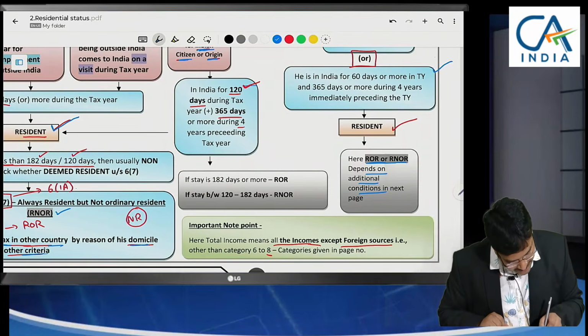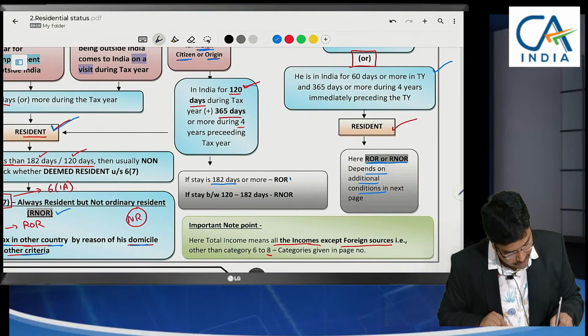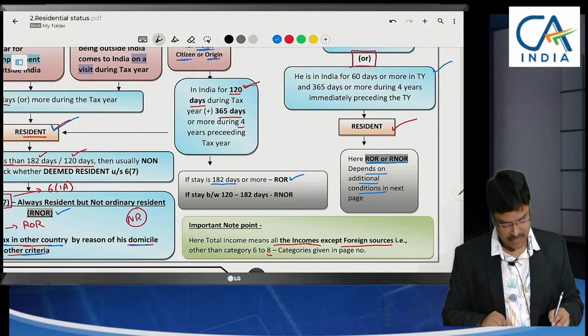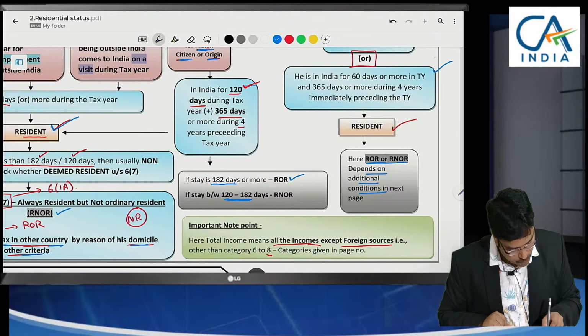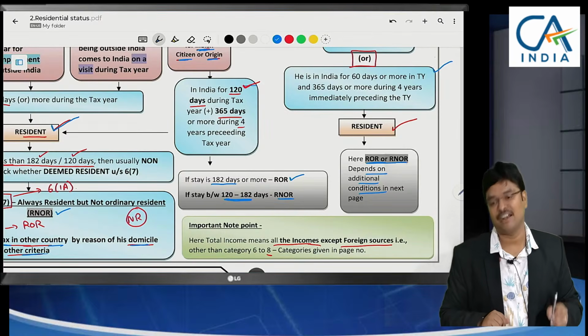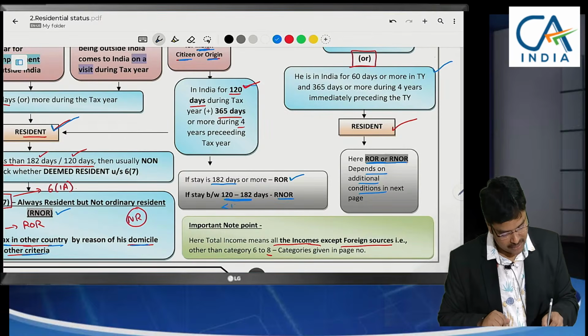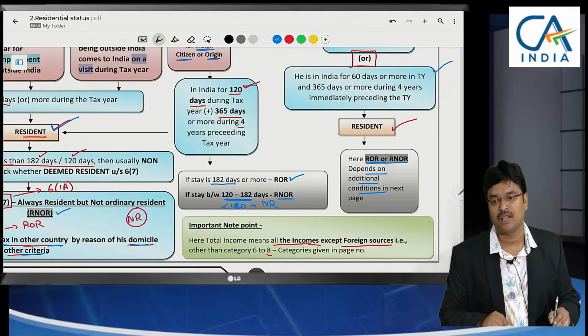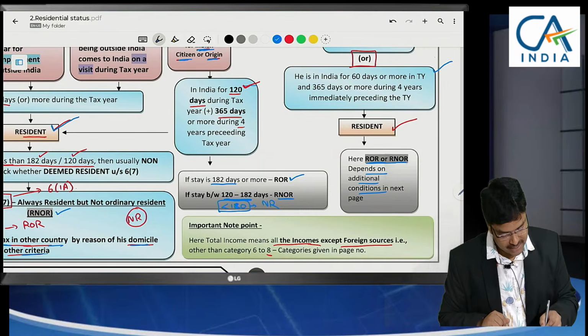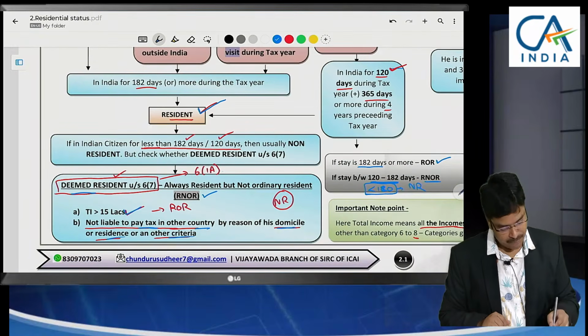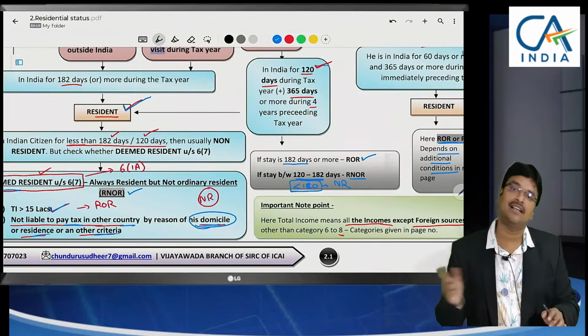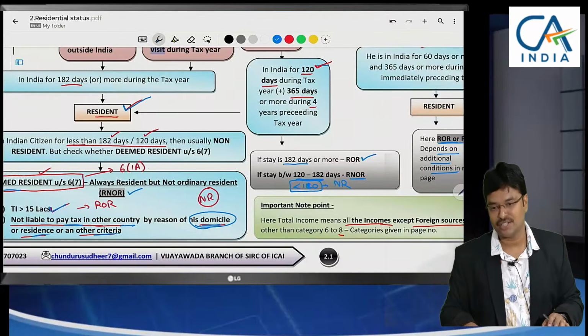So if he is in India for greater than 182 days, he will be called ordinary resident. If he is between 120 to 182 days, he will be called RNOR. Sir, what happens if he is less than 120 days, sir? Then he is non-resident only. In some cases, even though he is less than 120 days, if in the other country he is not taxed, then the deeming provisions will come into existence.